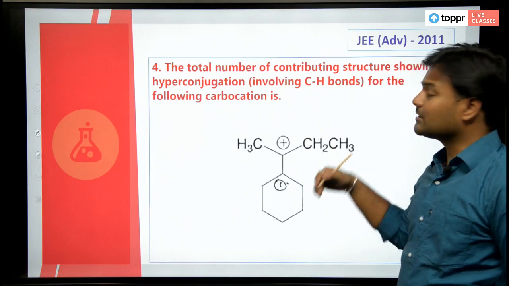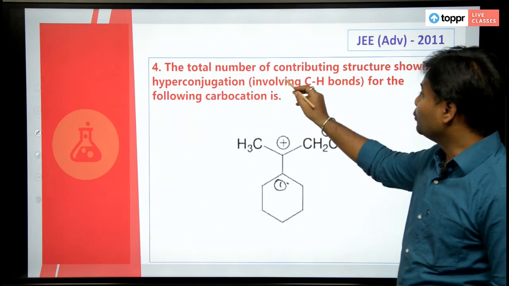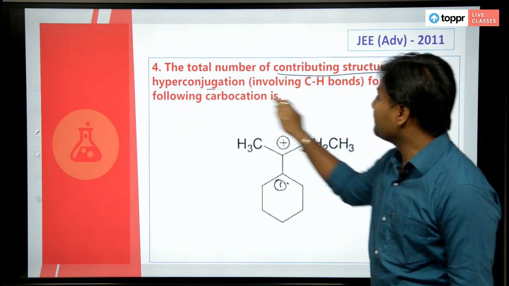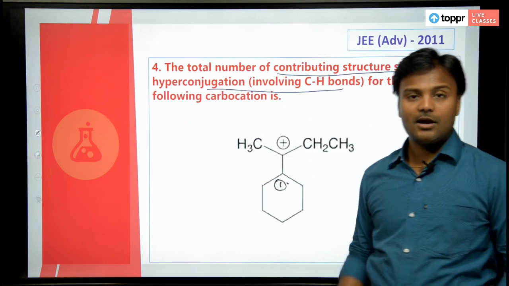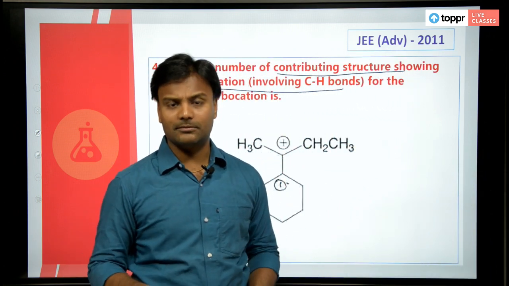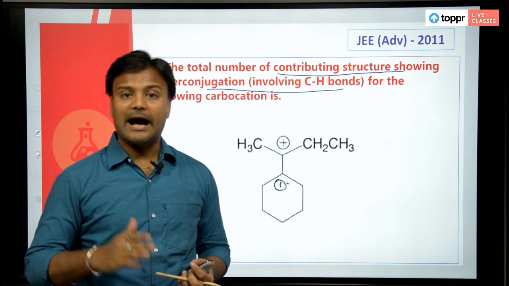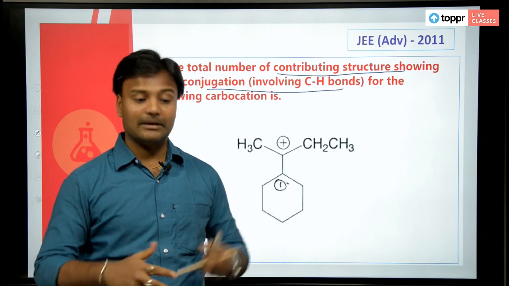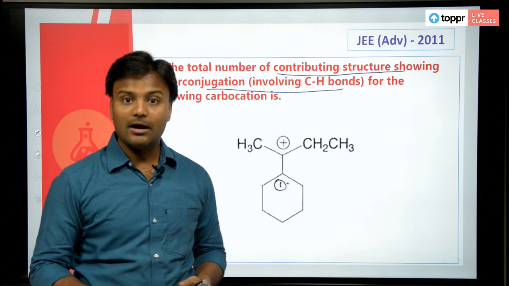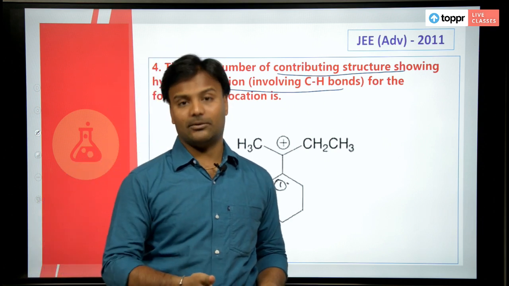Okay, find out this. This is very simple. You need to find out the total number of contributing structures, that is hyperconjugation structures. How many hyperconjugation structures are possible in any given compound? It is nothing but how many alpha hydrogens you have.